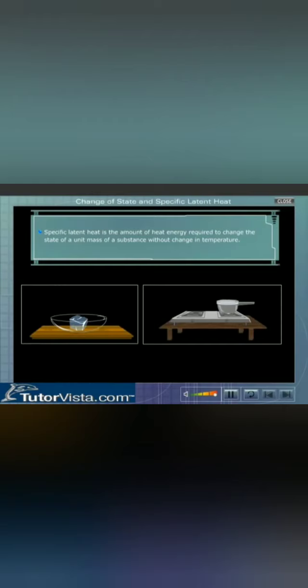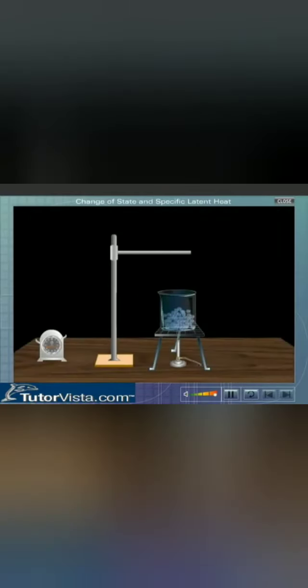Change of state and specific latent heat. Specific latent heat is the amount of heat energy required to change the state of a unit mass of a substance without change in temperature. The word latent means dormant or concealed. Let's perform an activity to find out why the heat energy required to bring about a change of state is called latent heat. Take some ice cubes in a beaker.